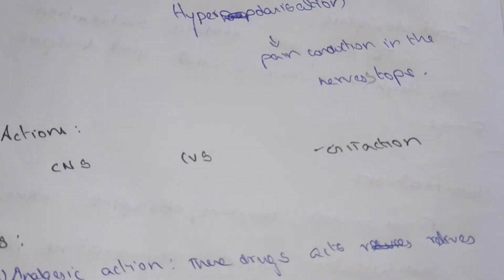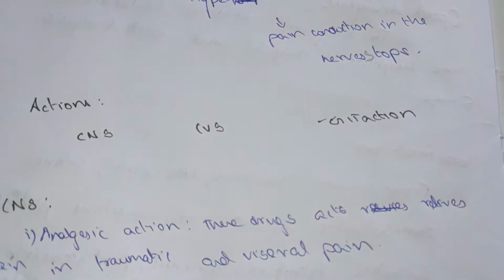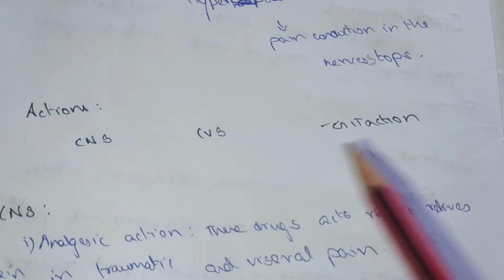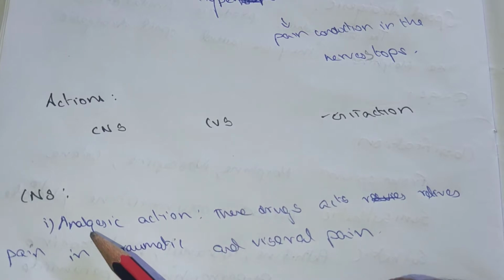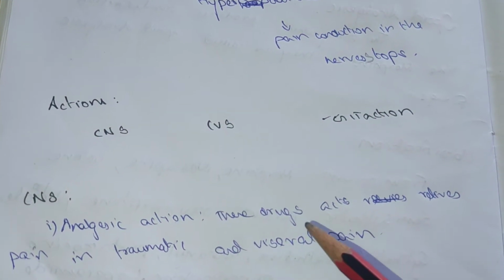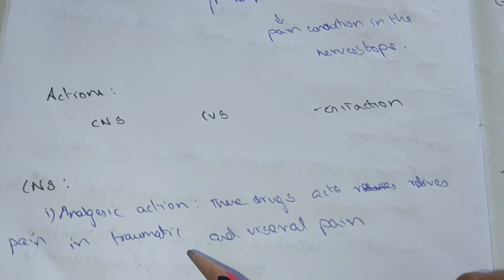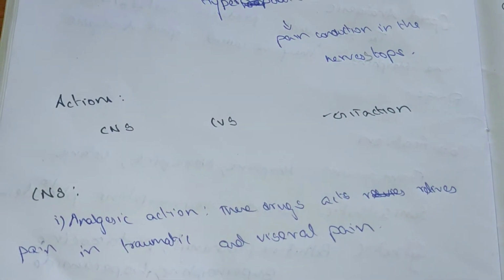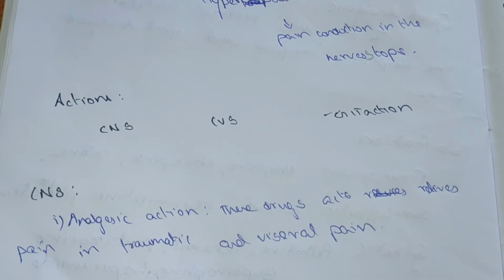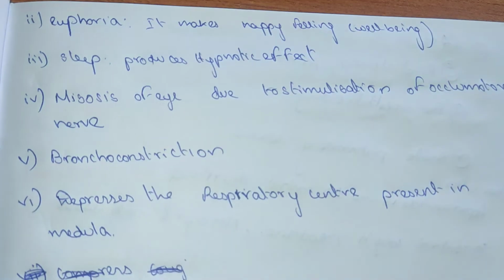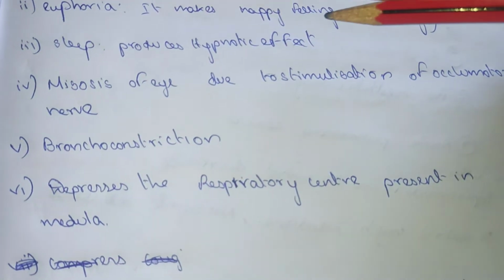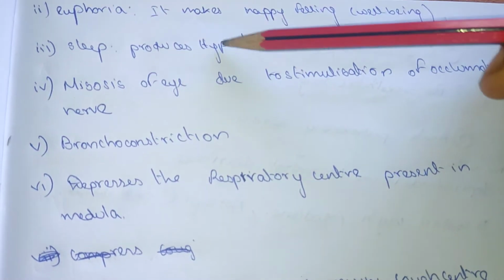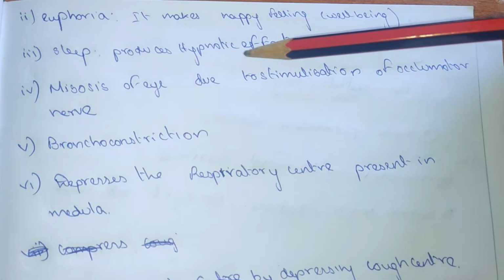Now we will see the actions of morphine in different areas: the central nervous system, cardiovascular system and GIT. In the central nervous system, there is the analgesic action. The drug relieves pain, traumatic and visceral pain. Euphoria: it makes a happy feeling and sense of well-being. Sleep: it produces a hypnotic effect.